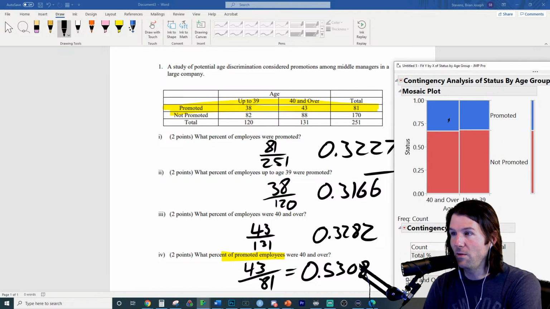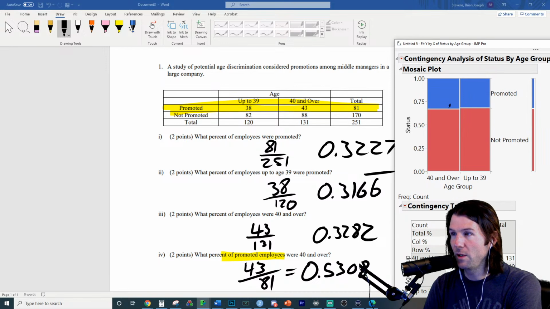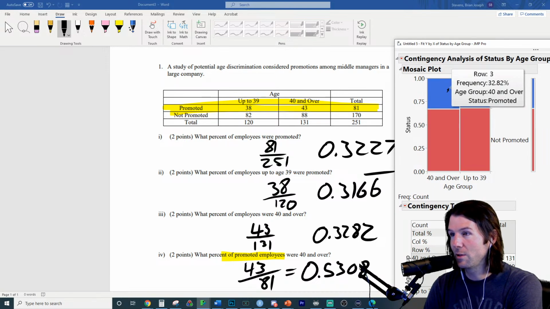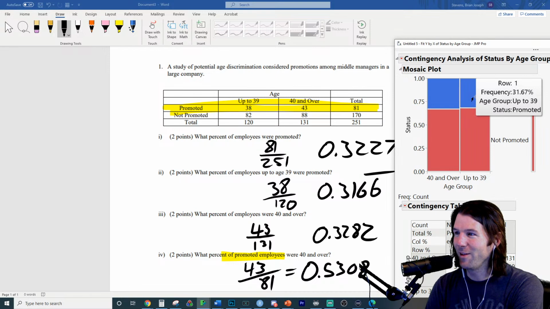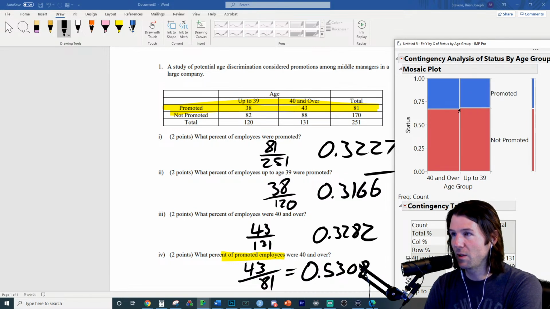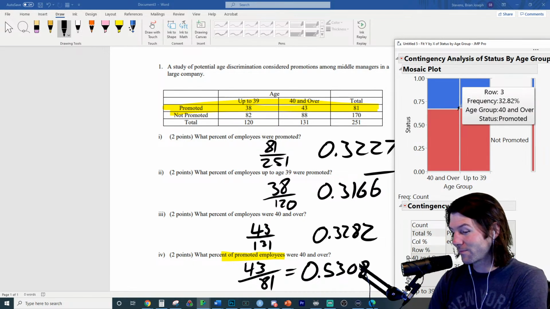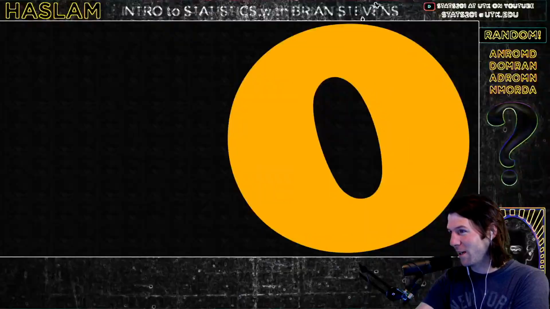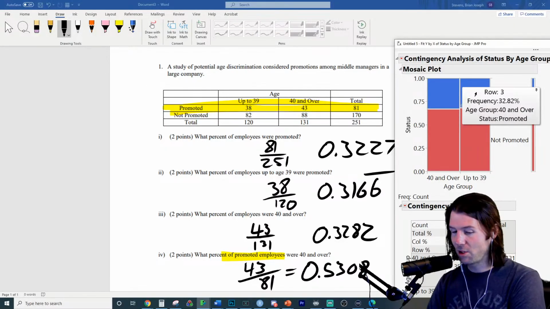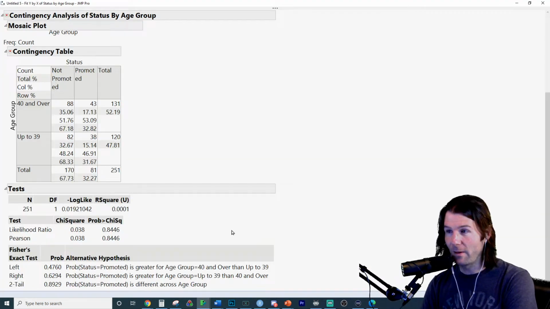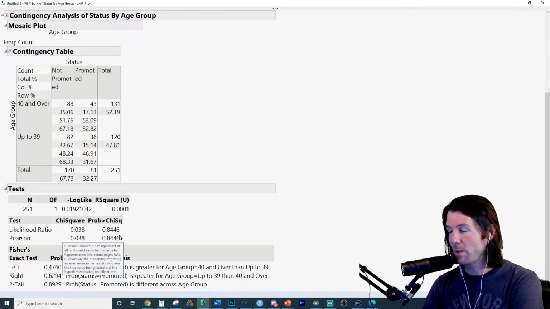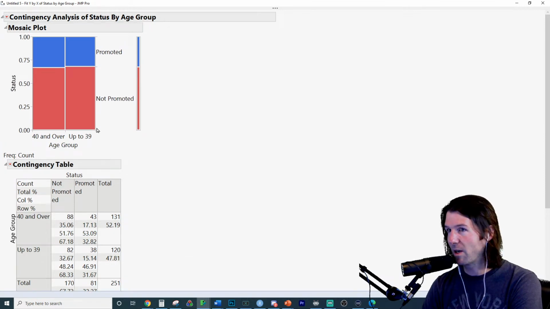So think about this. If you are 40 and over, the probability you get promoted is 32.82, which is what we found there for question 3. If you are 39 and under, then the probability you get promoted is 31.67. So look at these probabilities. They're very close to each other, which basically means the differences here could be by random chance. Which means the p-value, which is a topic we talk about in a lot of classes, is very high. The differences we observe between the two groups is just likely by random chance.